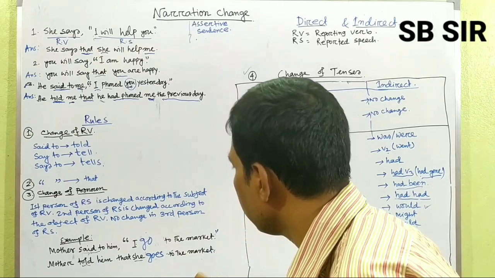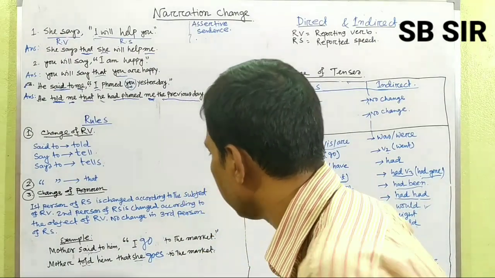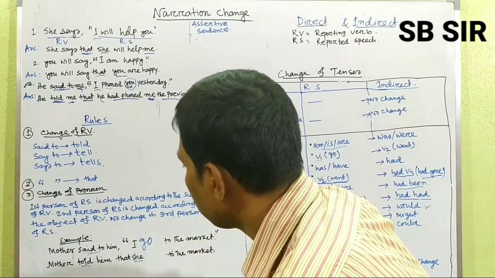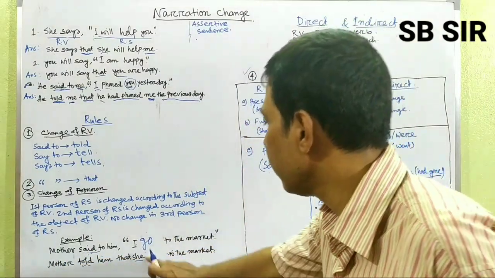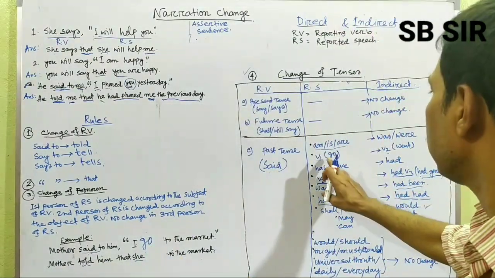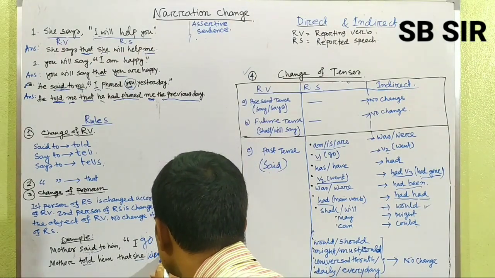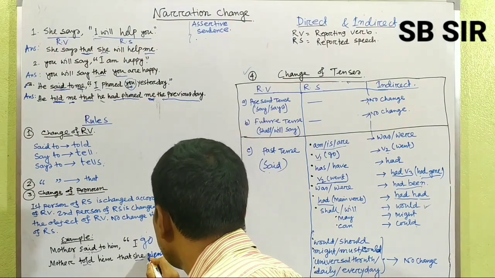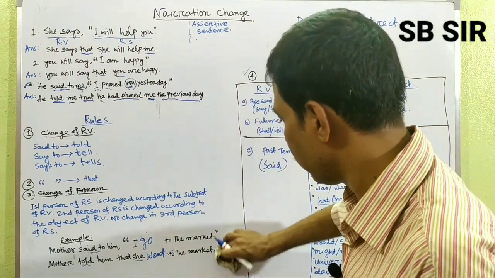If I write this one, the answer will be the mother told him that she, here go, here said, you find here said, and here the V1, that means this will be V2, V1 changed into V2, that means she went to the market.